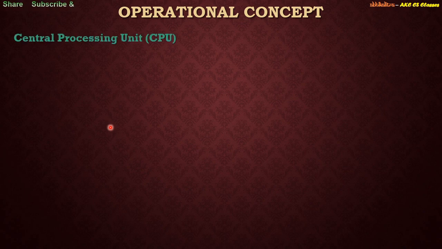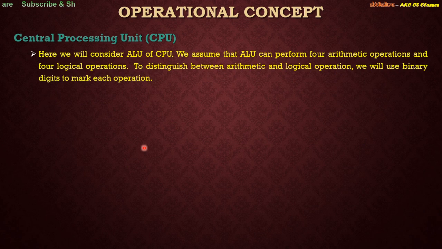So the first part is the central processing unit. It basically consists of the ALU. So what does an ALU do? The ALU performs some arithmetic operations and some logical operations. To be very specific, the arithmetic operation that the ALU performs is the addition only. So subtraction is achieved using 2's complement addition, right?